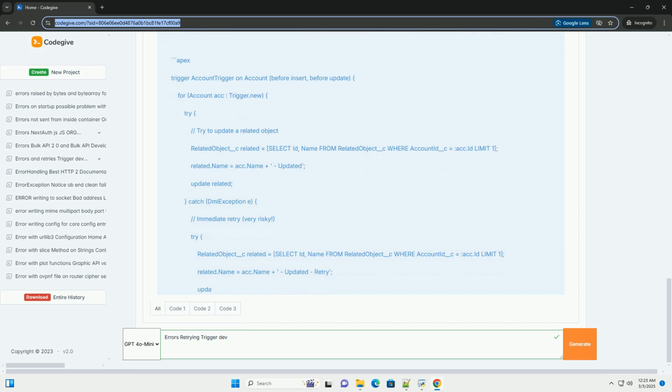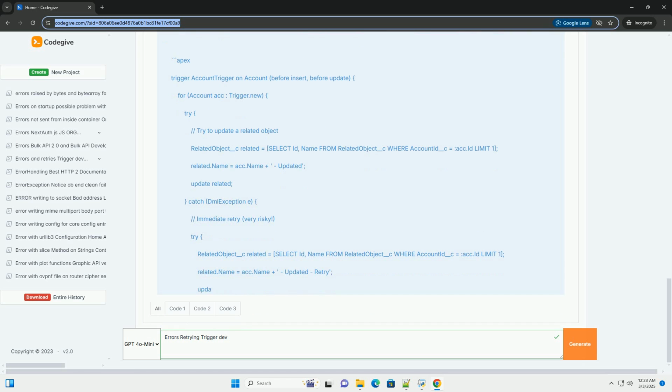Important considerations: if you use this pattern and use addError on the record, then the whole trigger context will fail. This means anything else you're attempting to do in the trigger will also fail. So, only use addError if you want to fail the whole context.